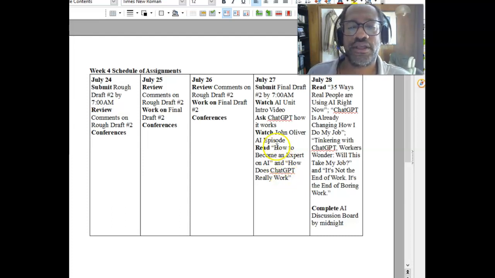Then you'll need to read How to Become an Expert on AI and How Does ChatGPT Really Work. Those are both available in the July 27th folder, so you'll see those. For the 28th, you'll need to read 35 Ways Real People Are Using AI Right Now; ChatGPT Is Already Changing How I Do My Job; Drinking with ChatGPT, Workers Wonder, Will This Take My Job?; and It's Not the End of Work, It's the End of Boring Work.